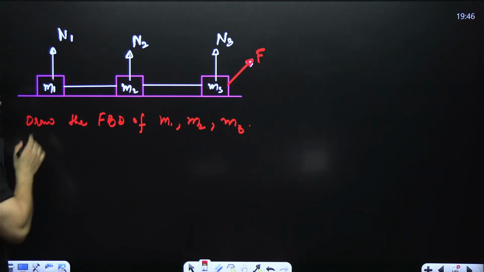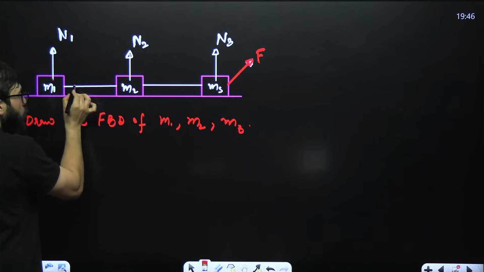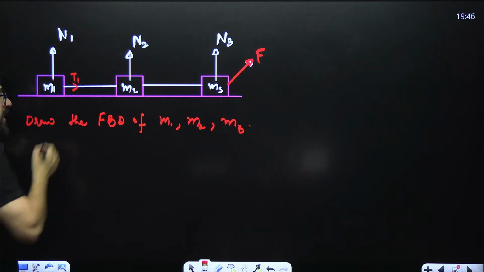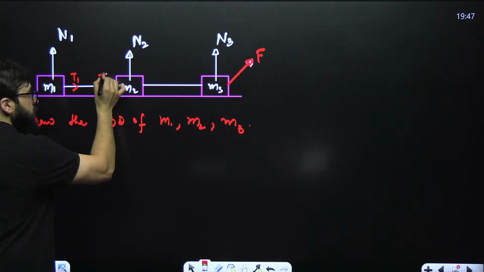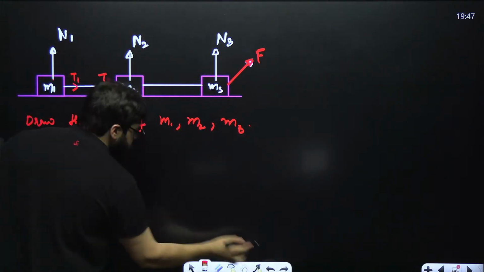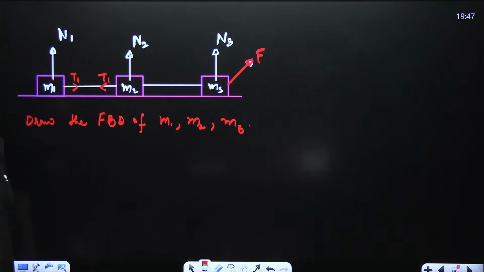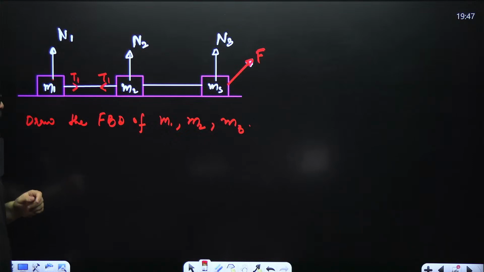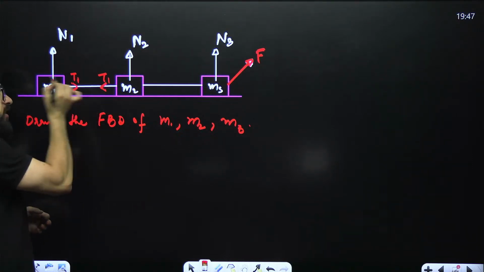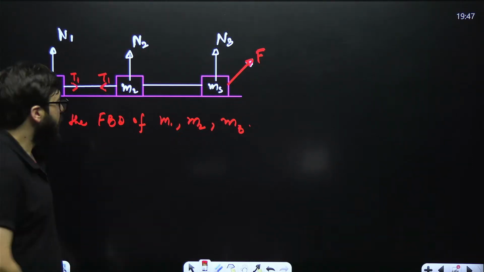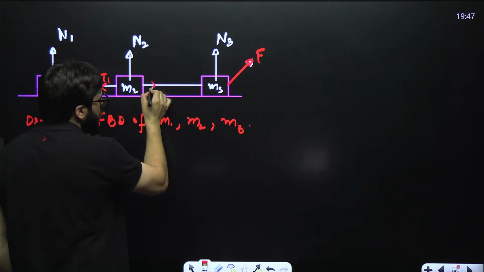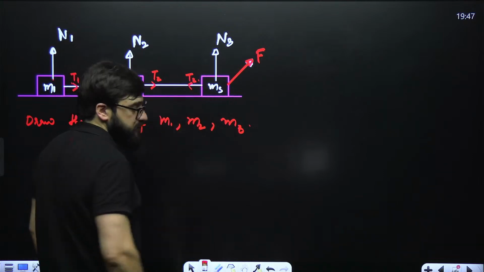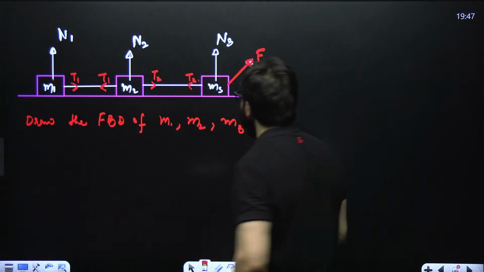Tell me one thing. Sir, if this is a rope, don't you think that in this rope tension T1 is acting? And here also tension will be T1. Same tension, because a rope is same, tension is same. This is the same rope, T1, T1. Okay. And here it is away from the body. Here also it is away from the body. Here, you have got another rope. So here tension is T2 and here tension is T2. And here you have got force F.